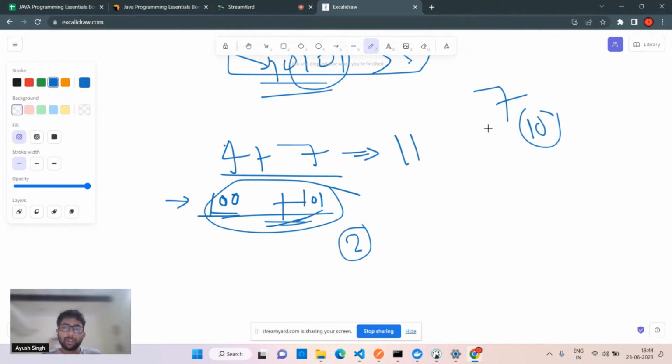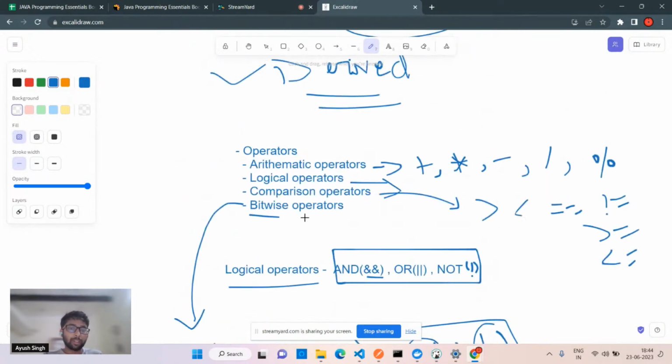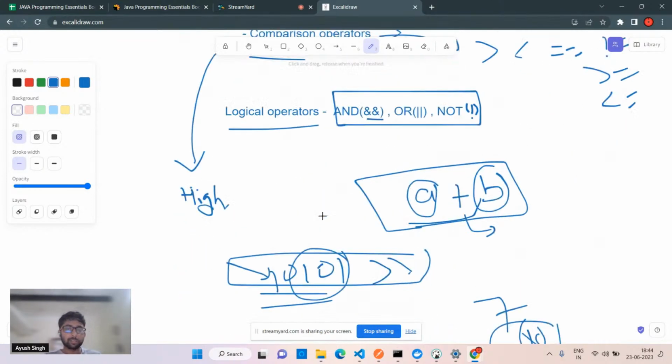So you must have seen this decimal format and binary, because every computation is going to work with the binary format. If you're directly working with binary numbers and binary operators, it will work faster. That is the reason why bitwise operators are used in complex operations. That is the proper reason.